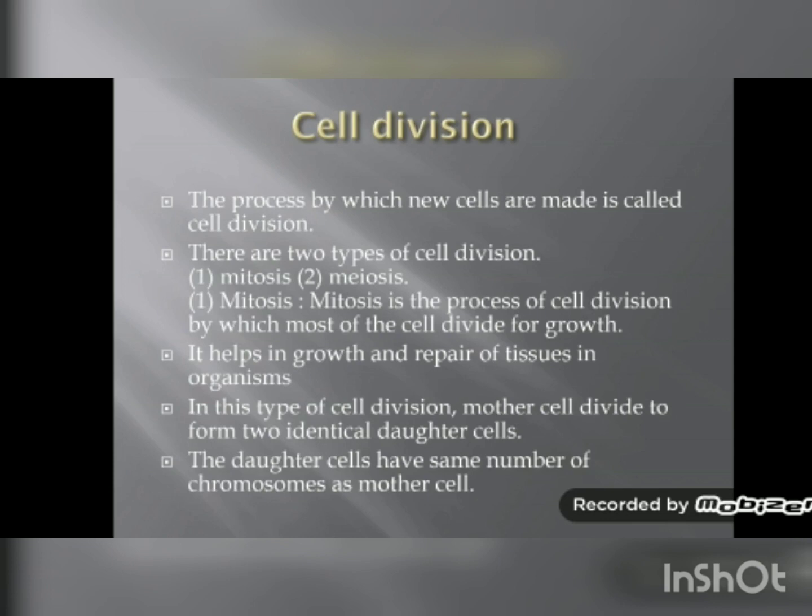Now there are two types of cell division, mitosis and meiosis. Mitosis is the process of cell division by which most cells divide for growth. Means all the cells of our body undergo the process of mitosis for growth, right? All the cells of our body grow by mitosis, means all the cells divide by this process. It helps in growth and repair of tissues in an organism. In this type of cell division, the mother cell divides to form two identical daughter cells and the daughter cells have the same number of chromosomes as the mother cell.